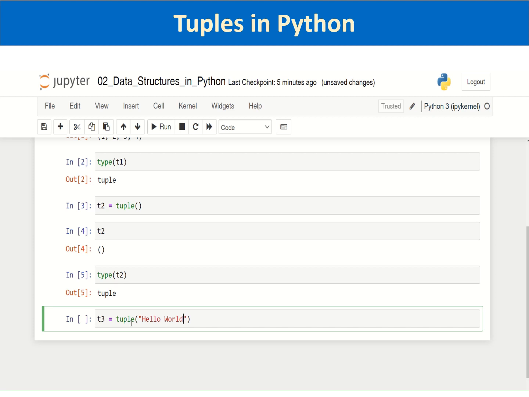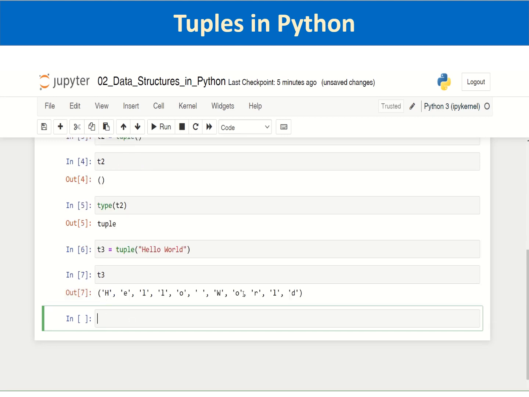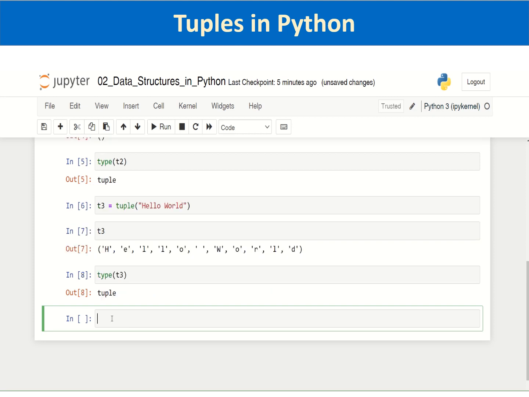I am creating a tuple with the tuple built-in function, and then you can print t3, which has created a tuple with each character of this string, including the space character. You can check the type of t3, which will be a tuple. So this is a way to create a tuple using a string, with each character of the string becoming an item of the tuple.